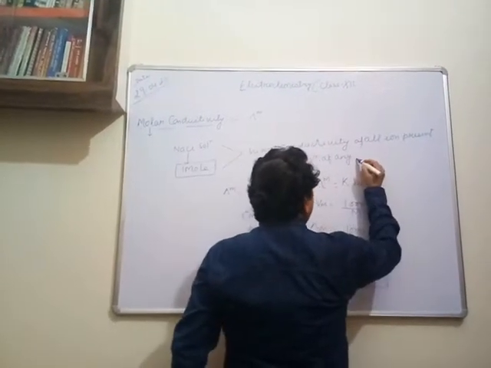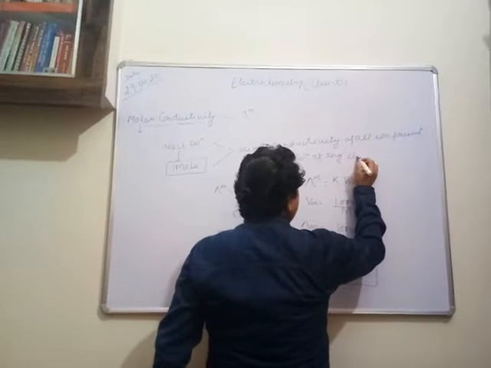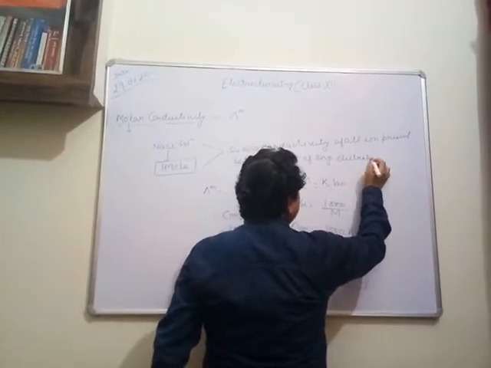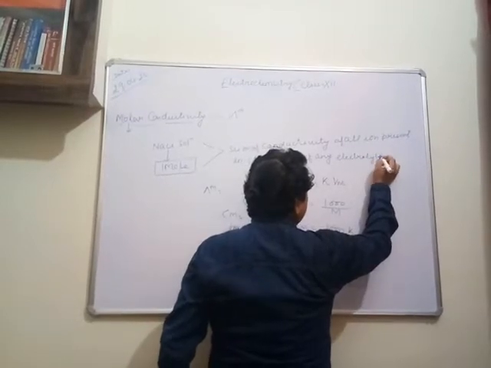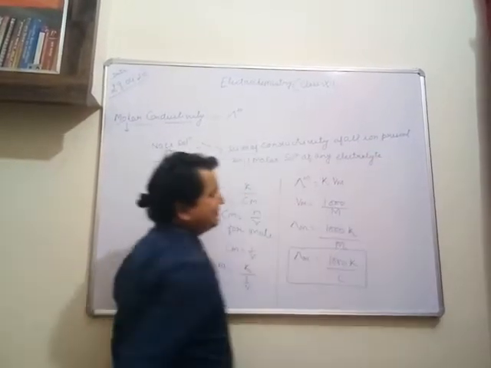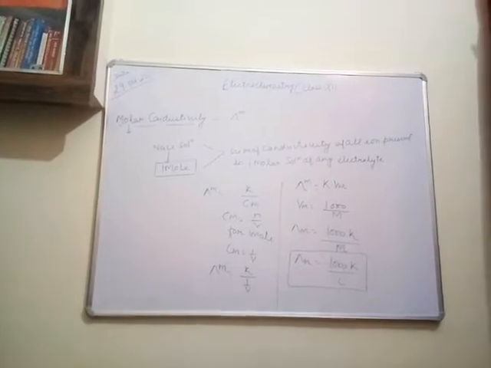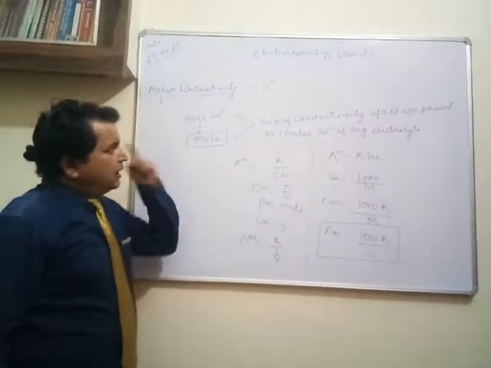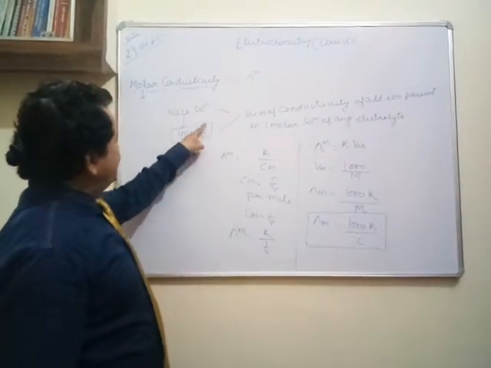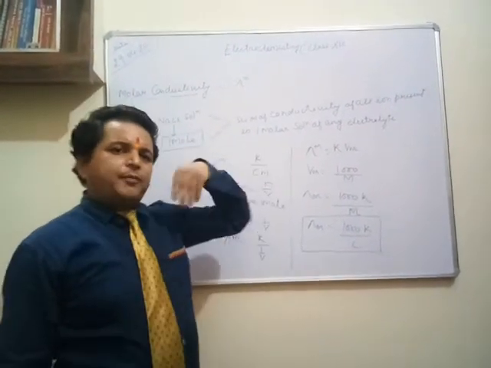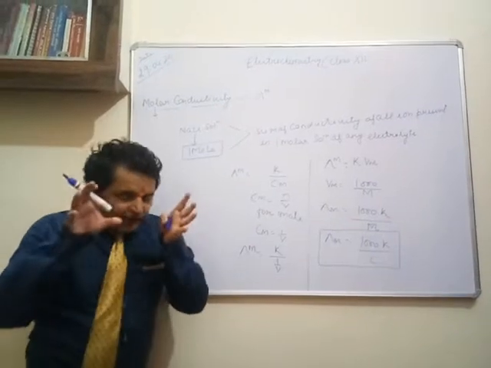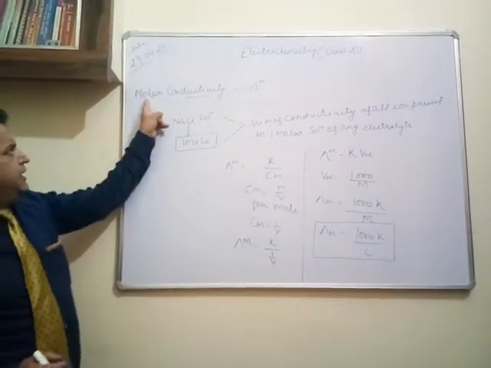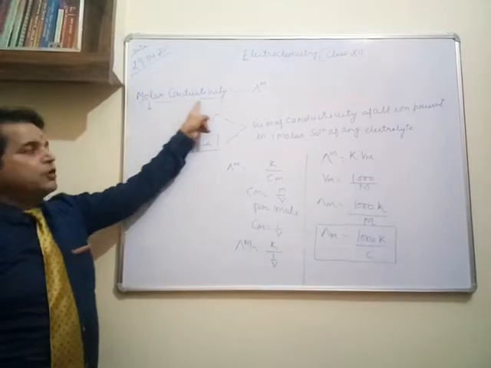We are talking about the conductivity of an electrolyte solution. Electrolyte means those solutions which can conduct electricity in the form of their ions, meaning all the polar compounds. The total conducting power of all the ions in 1 molar solution of any electrolyte is known as molar conductivity.